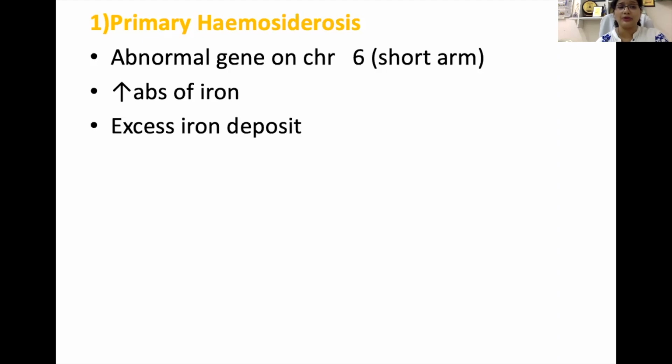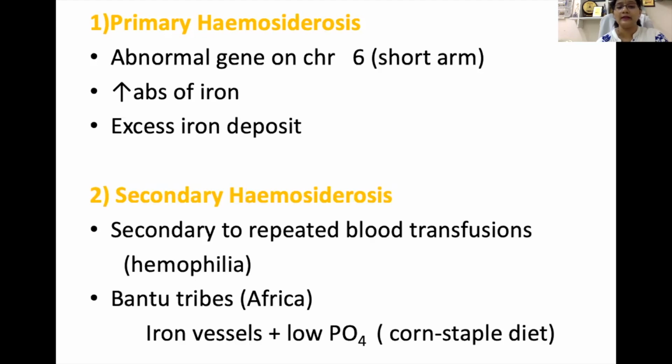In primary hemosiderosis, there is an abnormality of the gene on chromosome 6, and it increases absorption of iron, and this excess of iron is deposited in the organ. While secondary hemosiderosis is because of repeated blood transfusion, like patients with hemophilia or thalassemia, they receive blood transfusion repeatedly, and this iron gets deposited in the form of hemosiderin.